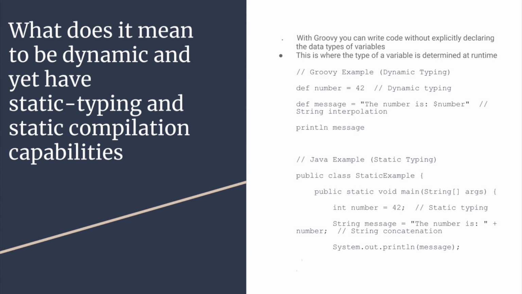However, in the Java example, with the same number and the same variable, we have to declare it as an integer. Without this, we cannot run the program. And to include the number in the message, instead of using string interpolation as we do in the Groovy example, we have to use string concatenation, which means we just connect the message plus the variable and then output it with System.out.print.